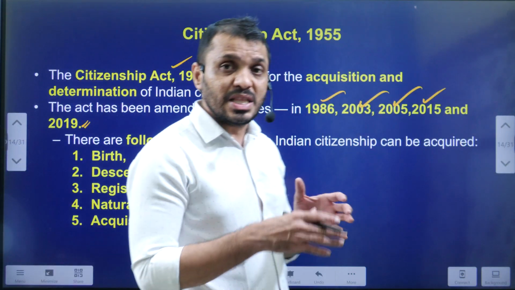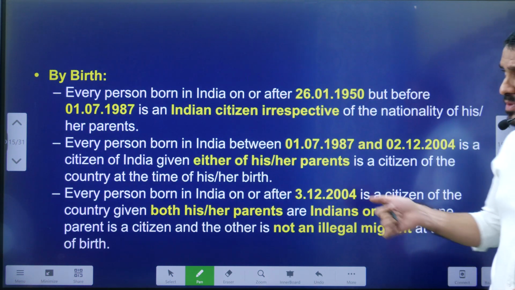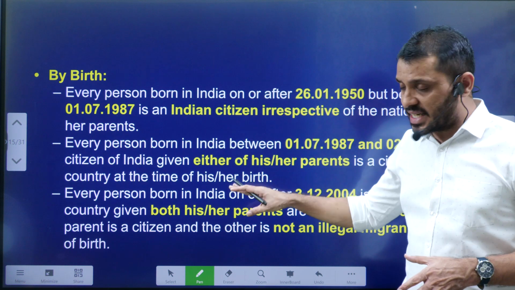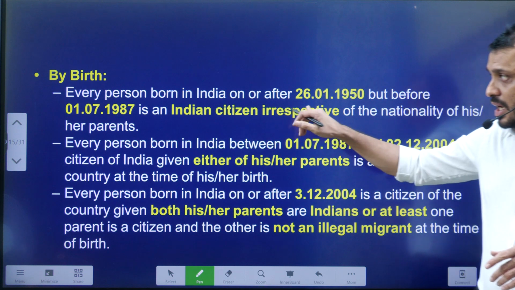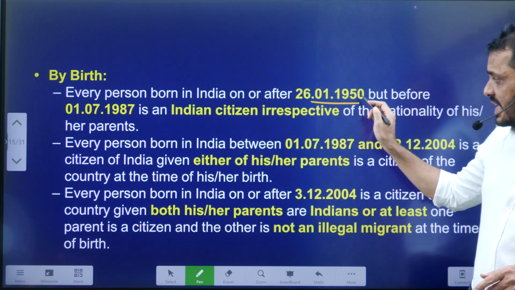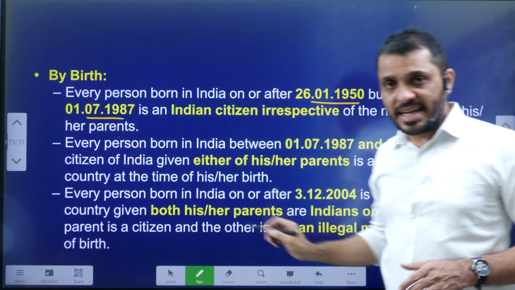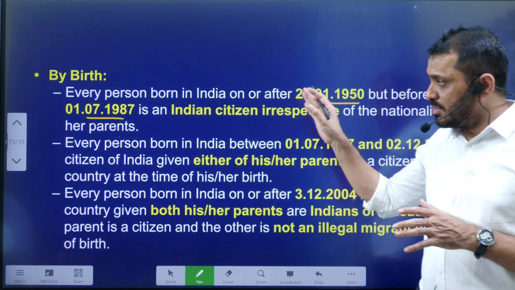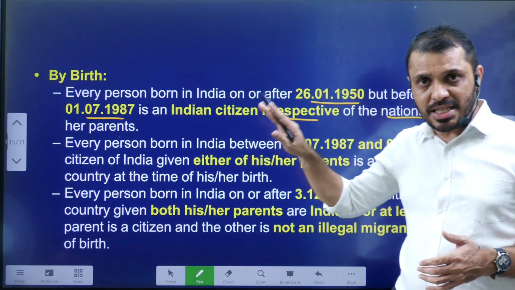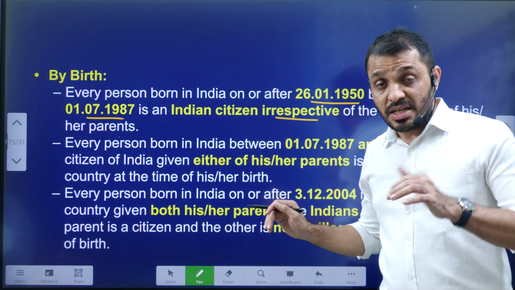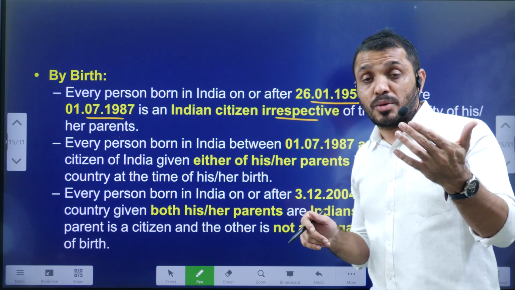Now let us see all these various categories, and how a person will get the citizenship of India under them. First, by birth. Here there are certain cut-off dates you have to remember. A person born in India between January 26, 1950 and 1st July 1987 will automatically become a citizen of India irrespective of their parents' nationality. That is the first condition.